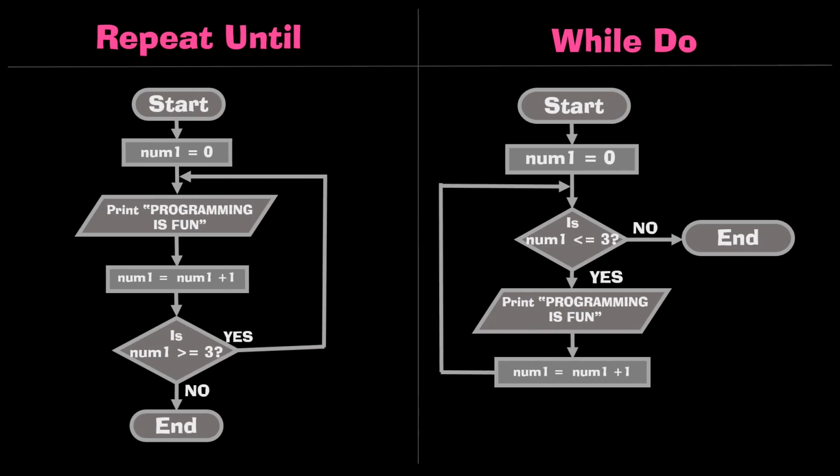For a program which asks the user to print a certain string 3 times, we have both the repeat until and while do loop. Here on screen I have shared flowcharts for both of the loops, and in the flowchart itself you can see a difference. We will learn about it further. Before that, have a look at the flowcharts.